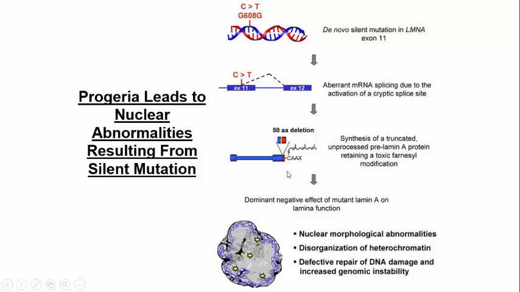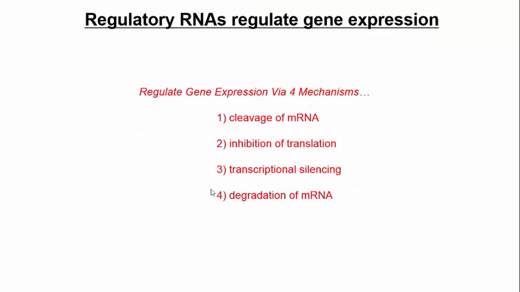And the reason is because you can see this guy here. Imagine another lamin A protein right next to it that doesn't have the farnesyl group. What happens, though, is lamin A forms dimers. So even if half your lamin A is normal, if the other half is not normal and has this farnesyl group, they're going to form dimers, and they're both going to be taken to the nuclear membrane. So it's almost like the adage, one bad apple spoils the bunch. So it's a very interesting connection to control of gene expression.